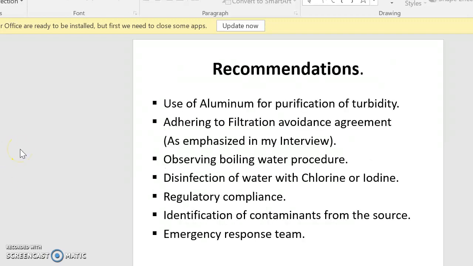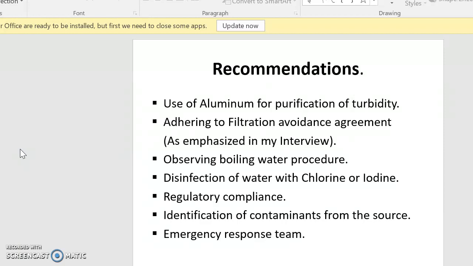Recommendations. The use of aluminium for purification of turbidity is recommended. Adherence to the filtration avoidance agreement, which I emphasized in my interview with the New York State Region 3 EPA officer, Daniel C. Agostino. Other recommendations include observing boiling water procedures, disinfection of water with chlorine or iodine, regulatory compliance, identification of contaminants from the source, and treatment as appropriate.